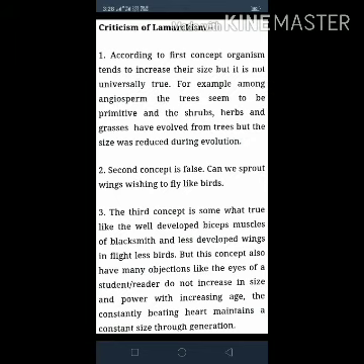The third concept is somewhat true, like the well developed bicep muscles of blacksmiths and less developed wings in flightless birds. But this concept also has many objections. For example, the eyes of the student or reader do not increase in size and power with increased age. The constantly beating heart